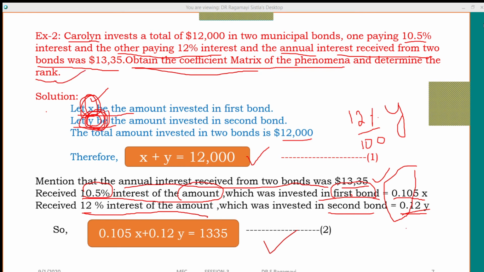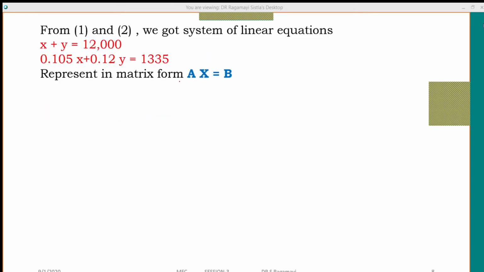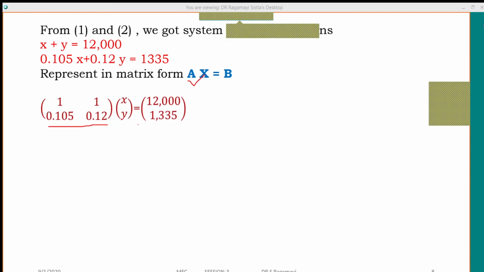Moving accordingly, here I got the matrix A like this, and this is matrix B. This matrix A is known as the coefficient matrix. Once the coefficient matrix is ready, you know how to reduce it into echelon form. Everyone post in the chat box: what are the first row entries? The first row entries will remain the same. It's a 2x2 matrix.